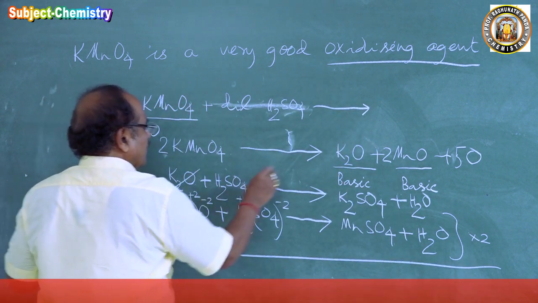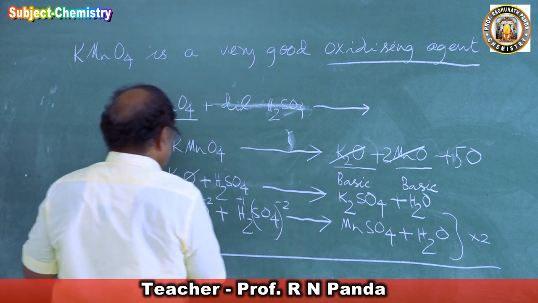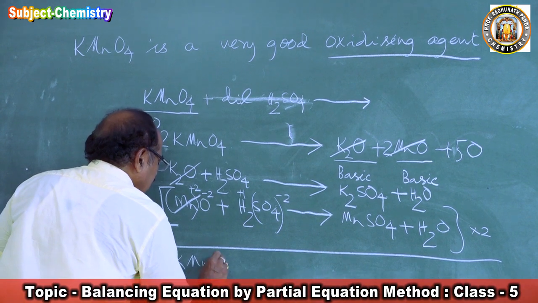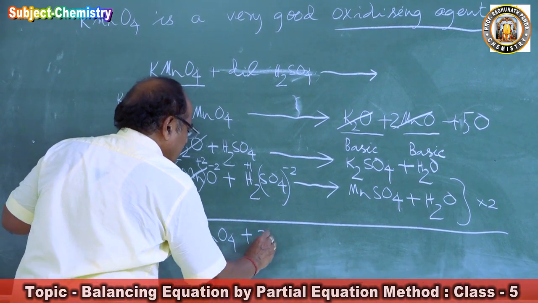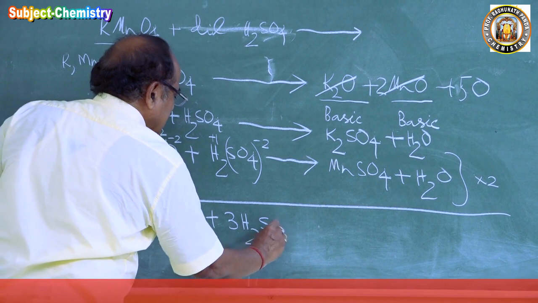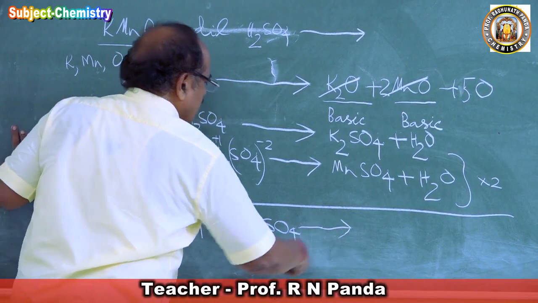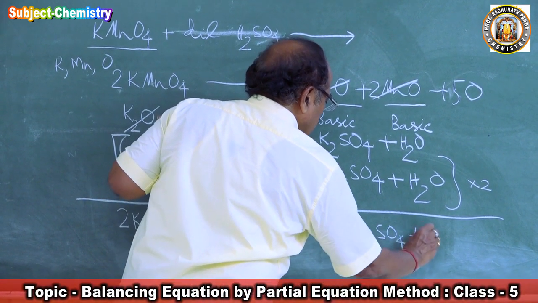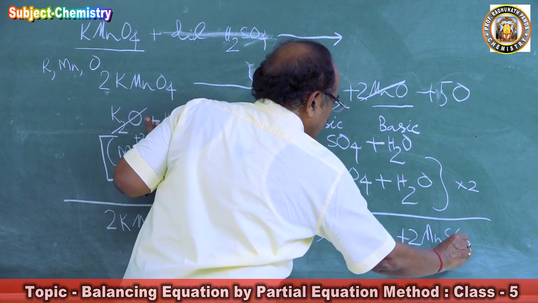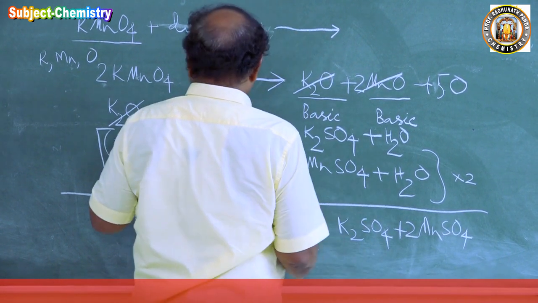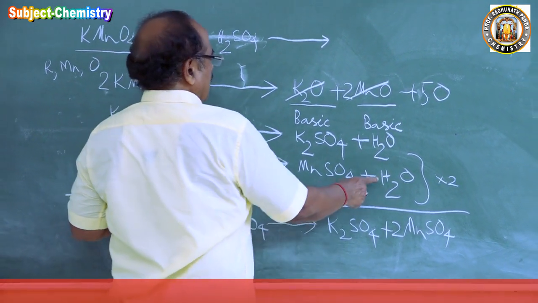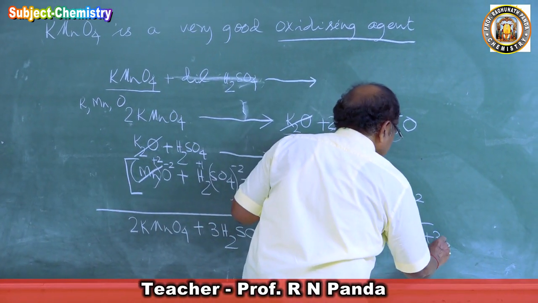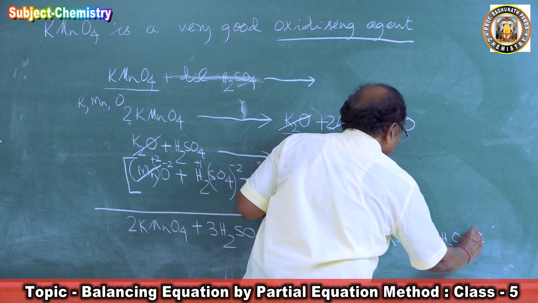K2O and K2O will cancel, MnO and MnO will cancel, and we get 2KMnO4 plus 3 sulfuric acid will form K2SO4, 2MnSO4, plus water, and here 2 water, 2 water, 3 water, plus 5O.